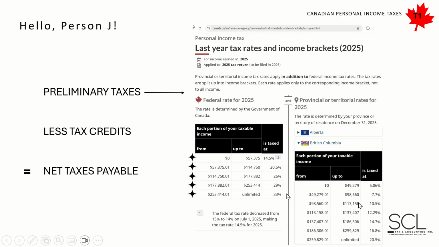And that's why if you hear people complaining, "Oh, I'm being taxed 50 something percent," they're talking about both the federal and provincial portion combined, of course.